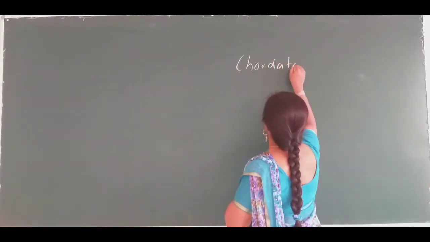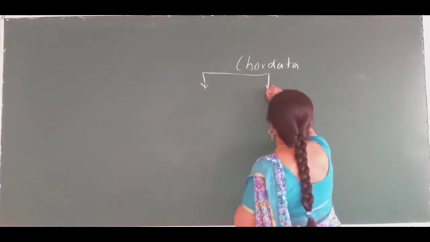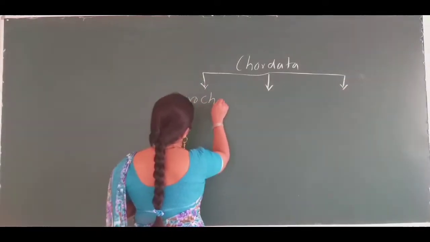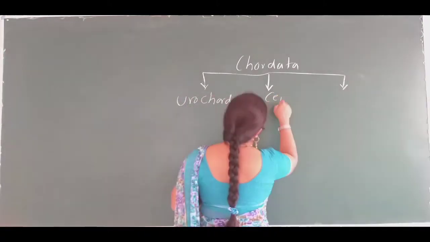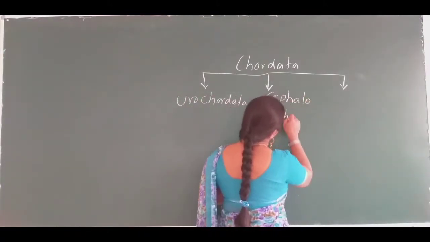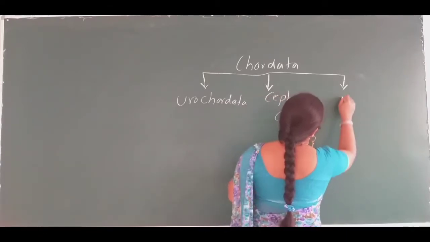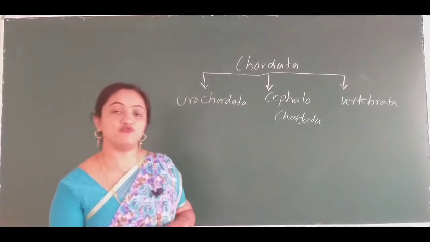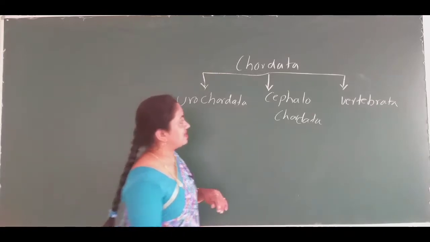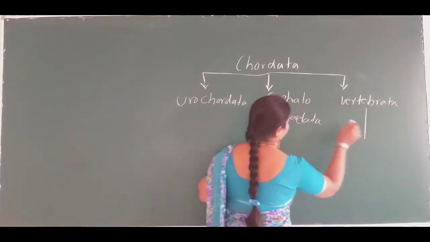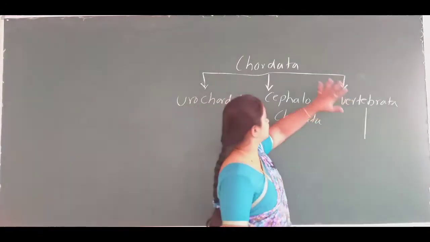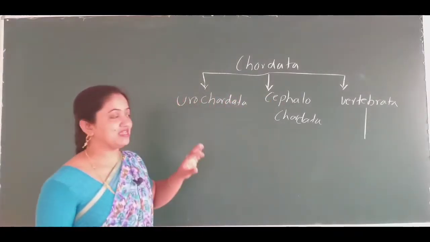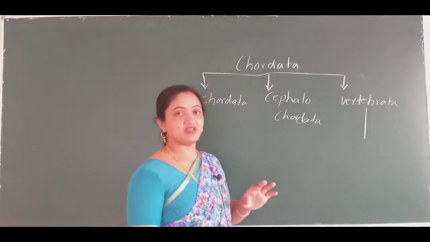So the chordata group consists of 3 subphyla: Urochordata, Cephalochordata and Vertebrata. See how many classes and phyla there are in kingdom animals, right? So now we are in the chordata. The chordata group consists of 3 subphyla: Urochordata, Cephalochordata and Vertebrata.